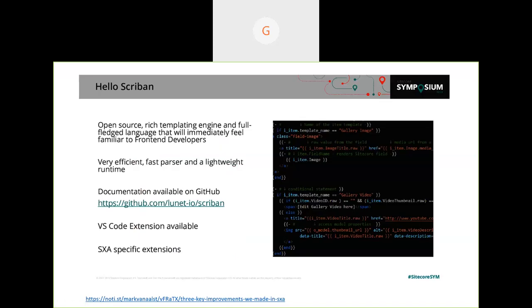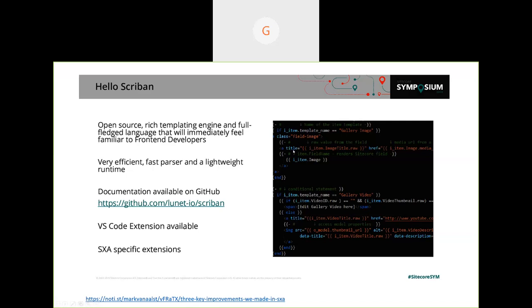Another big change is the Scriban template engine. Previously, we had nVelocity templates. Those are still present, but they are a little difficult to work with. With the Scriban templating engine, we can actually build everything. If you look at the structure here, we can build everything, and there are already a lot of extensions provided by the SXA team, like IItem, IDataSource, ISite, IHome, and SC field. A lot of these extensions and properties are provided by the SXA team.